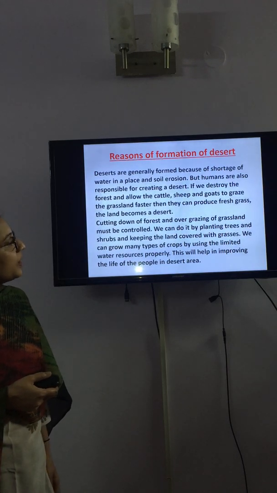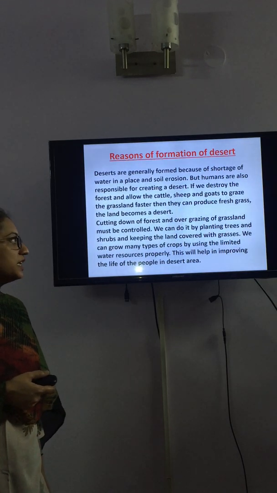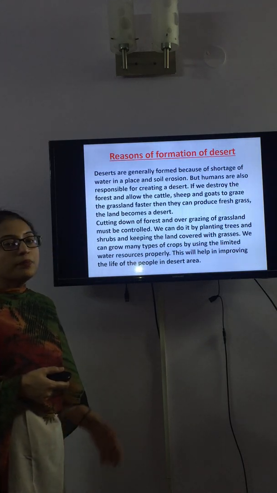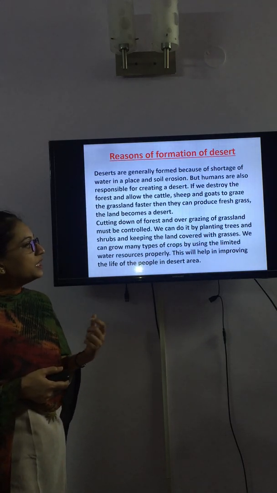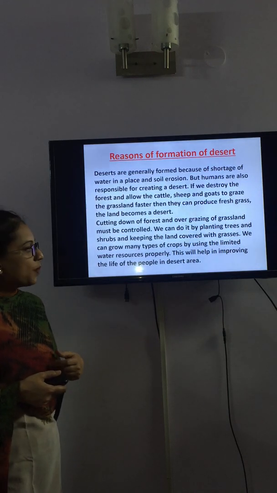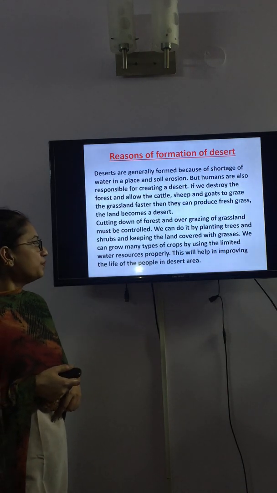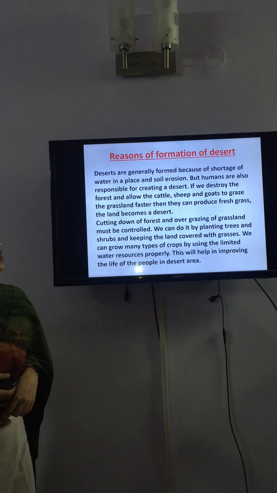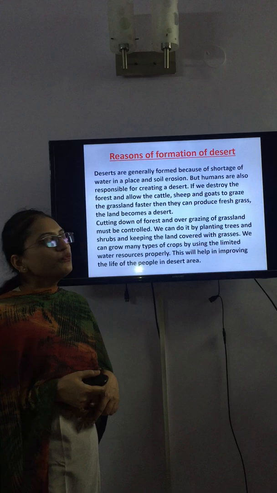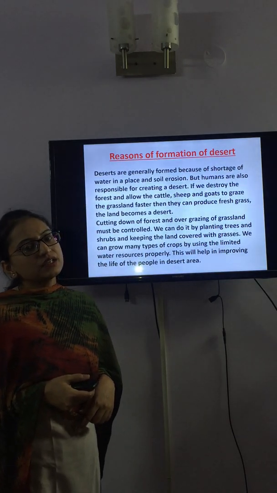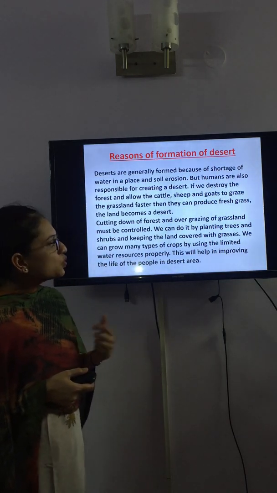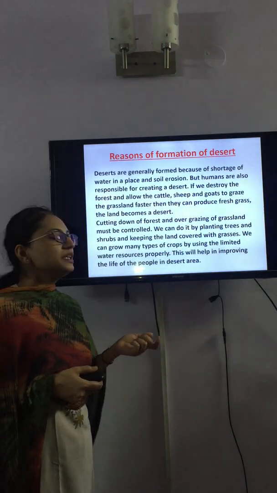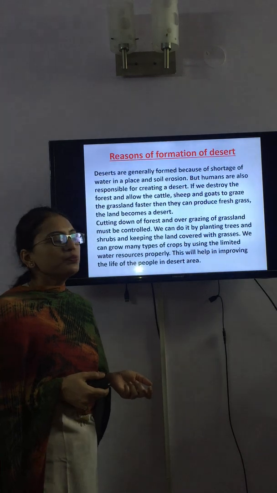We can do it by planting trees and shrubs and keeping the land covered with grasses. We can grow many types of crops with the limited water resources properly. This will help in improving the life of the people in desert area. So there are so many reasons of formation of deserts, and we can also do something so that the life of the people in the desert area can be improved.